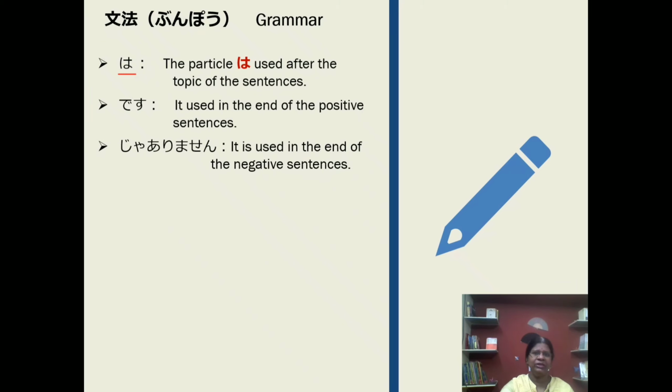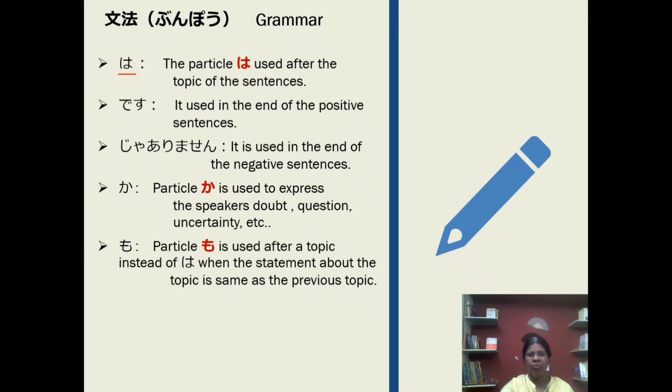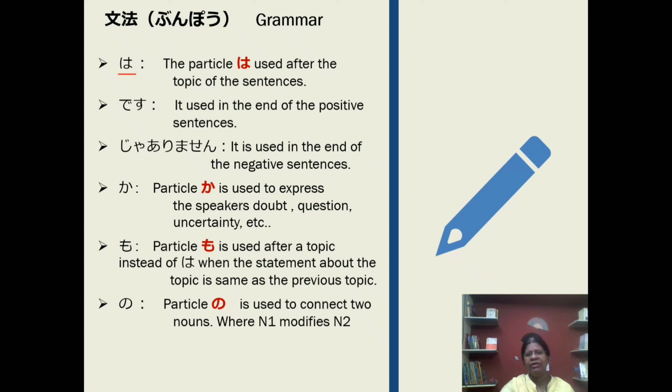Ja arimasen is used at the end of a negative sentence. Particle ka is used to express the speaker's doubt, question and uncertainty. Particle mo is used after a topic instead of wa when the statement about the topic is the same as the previous topic. Particle no is used to connect two nouns when N1 modifies N2.